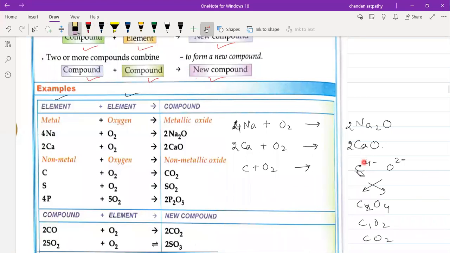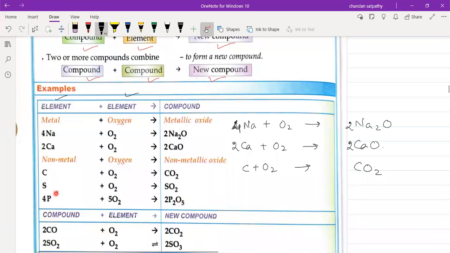So don't think that it is becoming CO2 directly. Why is it getting CO2? Due to crisscross only. So every time you have to write the product by the crisscross method. Now let us see whether it is balanced or not. Carbon 1, carbon 1, oxygen 2, oxygen 2. Very good. Understood now? Yes or no? Similarly, sulfur plus oxygen, you will get SO2. Phosphorus plus oxygen will give phosphorus pentoxide.